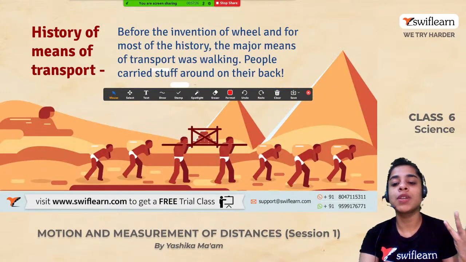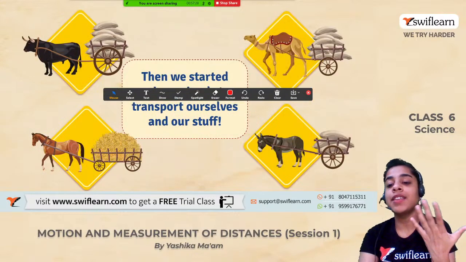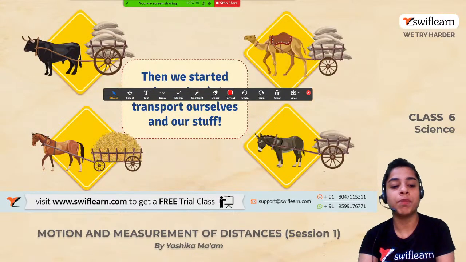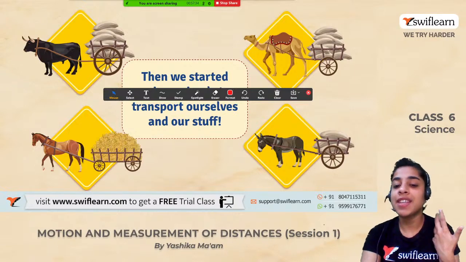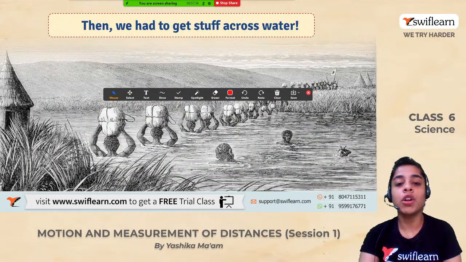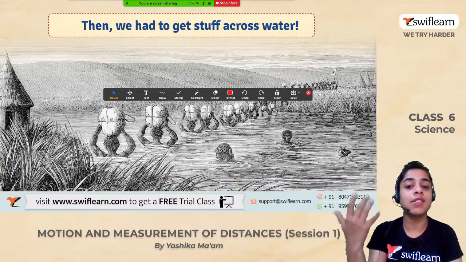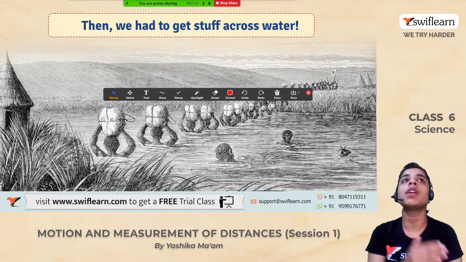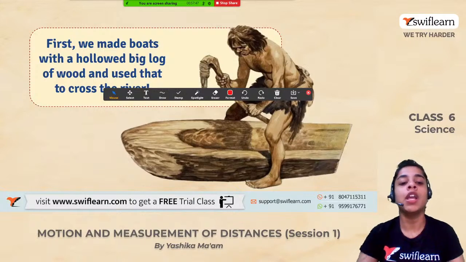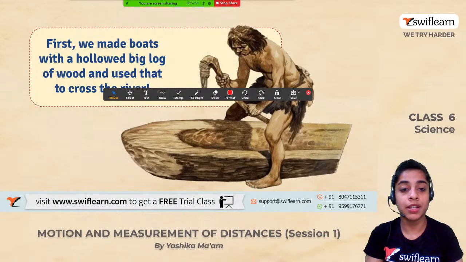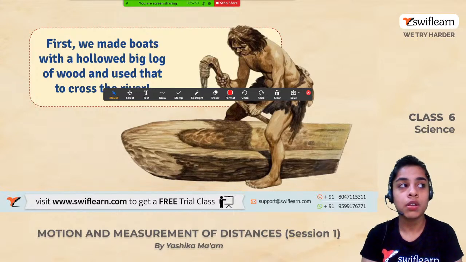How people used to carry loads on their back, then they started using animals for that purpose. Can you see horse, you can see bull, you can see camel in the picture? Then what did we do? We had to get stuff across water. तो वाटर के थ्रू हम कैसे जाएं? हॉर्स नॉट गो थ्रू वाटर, कैमल नॉट गो थ्रू वाटर. तो हमने बनाई एक बोट, अ हॉलो बिग लॉग ऑफ वुड यूज करके हमने बनाई बोट, राइट?